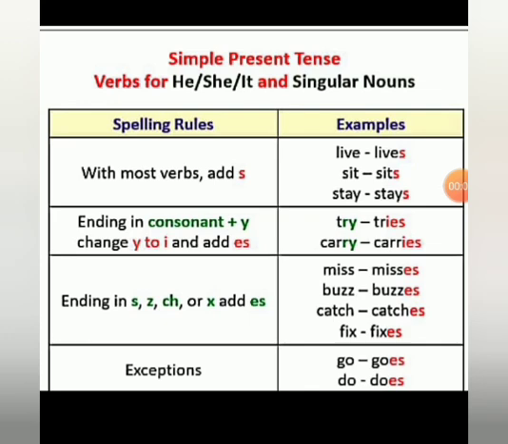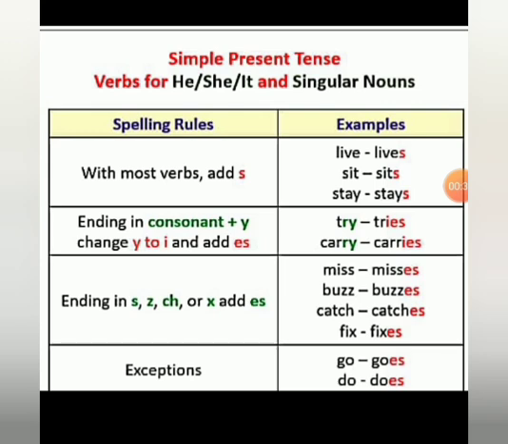Now let me sum up the changes we are making with the main forms of verbs when the personal pronouns are third person singular. We add s to the main verbs like live, sit, stay. Live, lives, sit, sits, stay, stays. If the verb ends with y, we are adding ies. So try, tries, carry, carries.